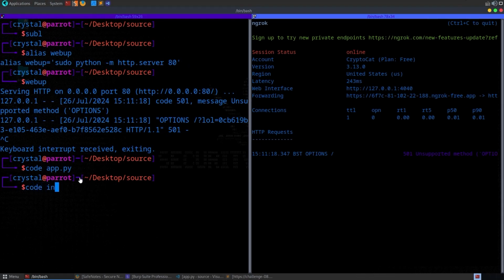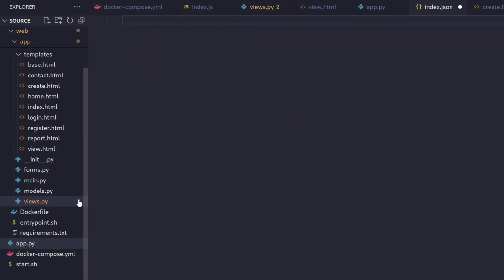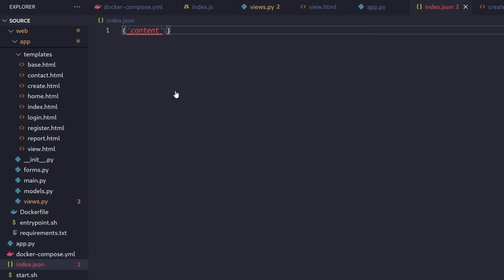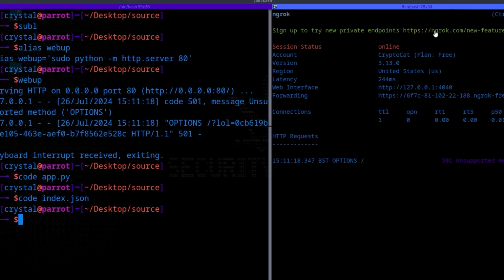Let's do code index.json. We already know that it takes a content parameter, right? So let's do content is equal to... Why is that looking weird? It doesn't like the syntax. All right, let's try it. I just injected this. All right, it wanted double quotes, I guess, for some reason. There's also a status that it takes. You don't really need to add this, I don't think, but I'll make it a bit more like what it's expecting. But there we go, that's that setup.